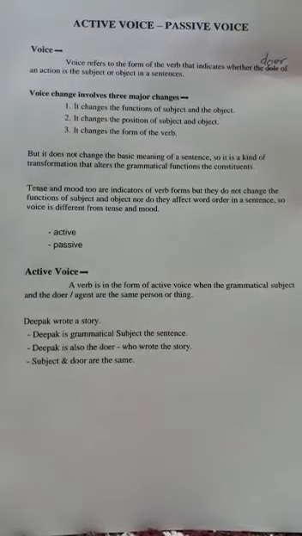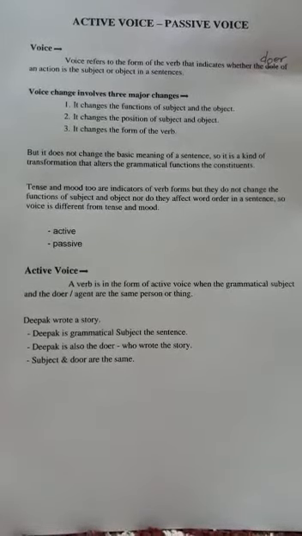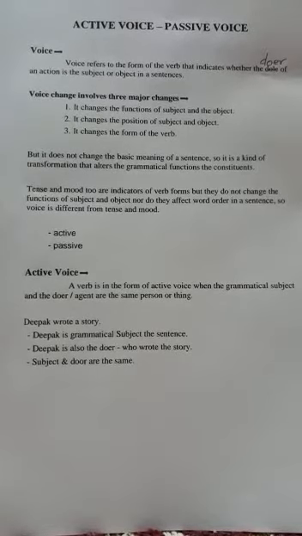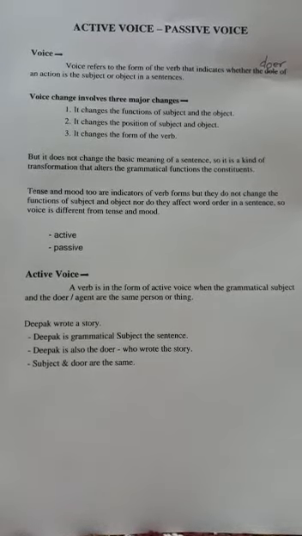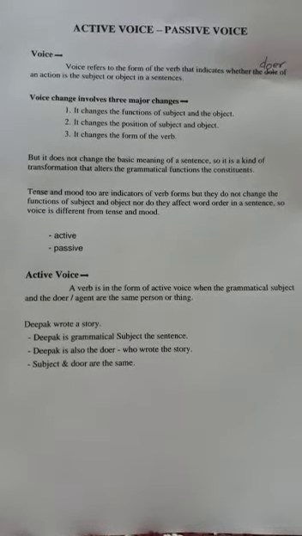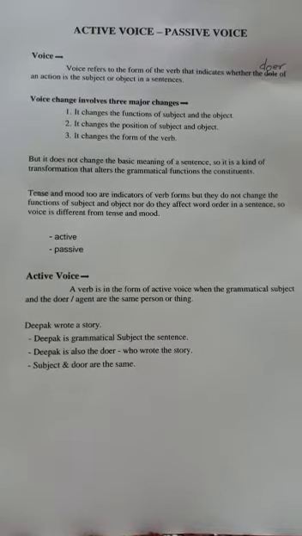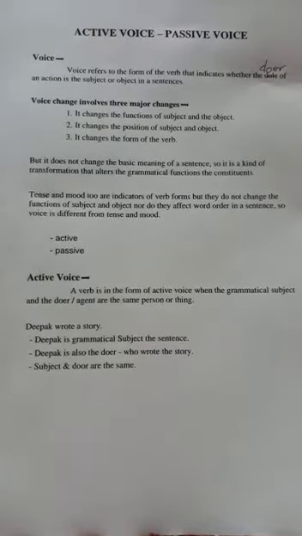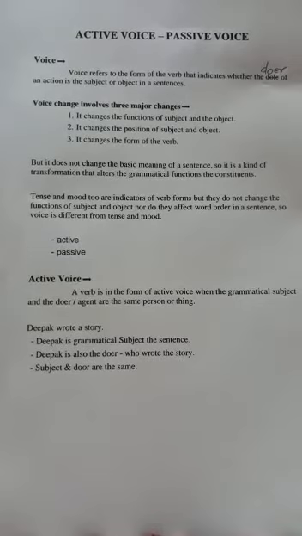A verb is in the form of active voice when the grammatical subject and the doer of the action are the same person or thing. That is, the subject performs the action. The subject is active in this case. For example, Deepak wrote a story.